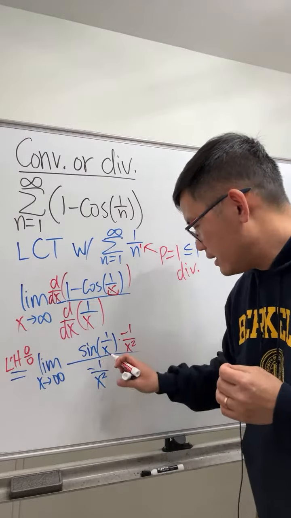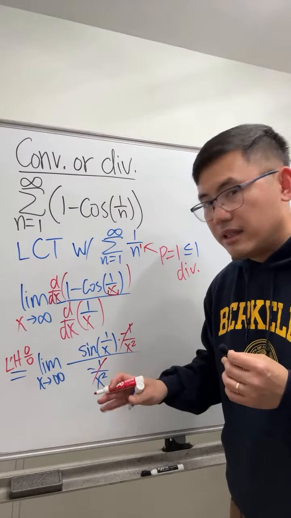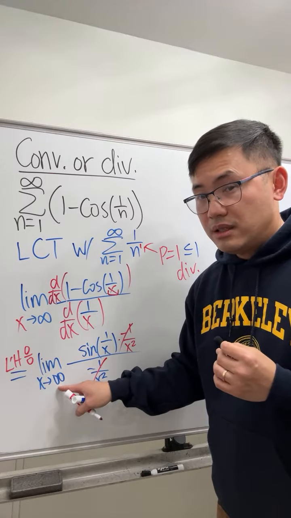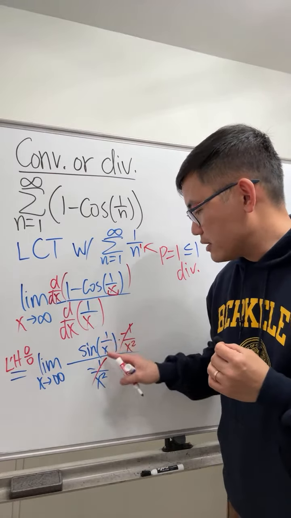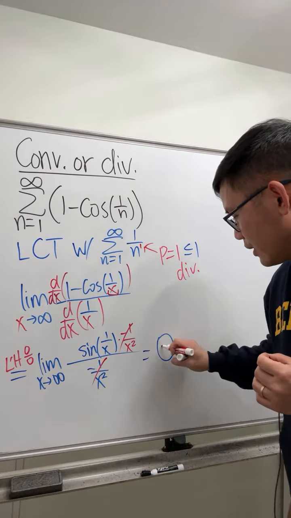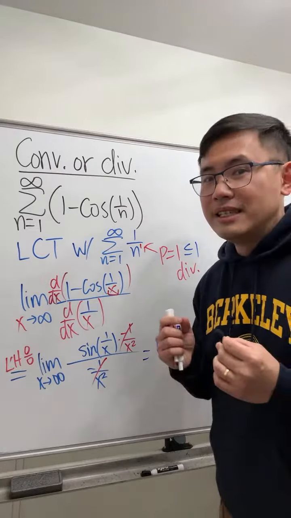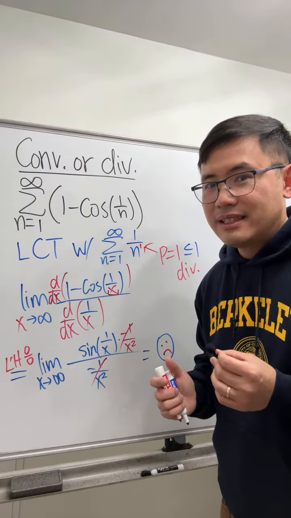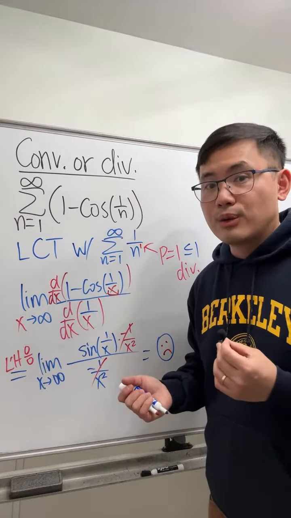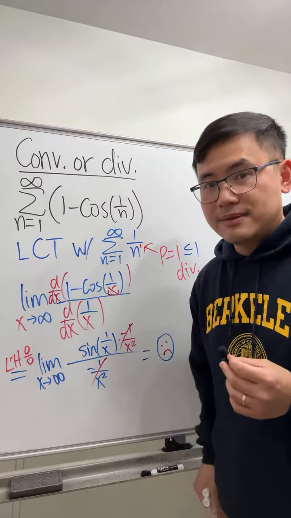And as you can see, this and that cancel exactly. But if you have x approaching infinity, 1 over infinity is 0. Sine of 0, we get 0. So this is another sad face. For this right here, 0 does not help us draw any conclusion when we do the limit comparison test.